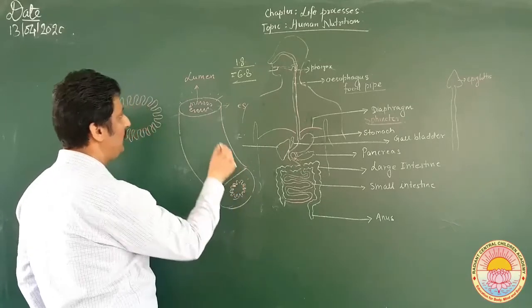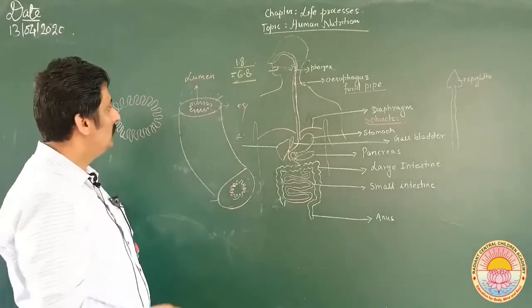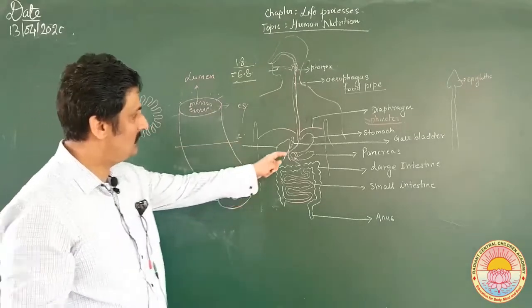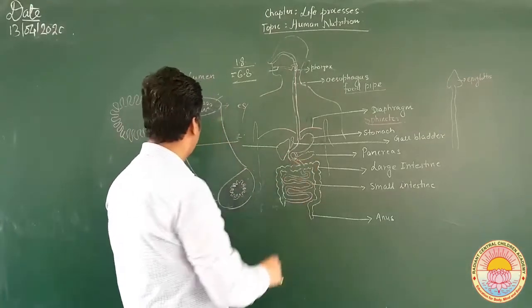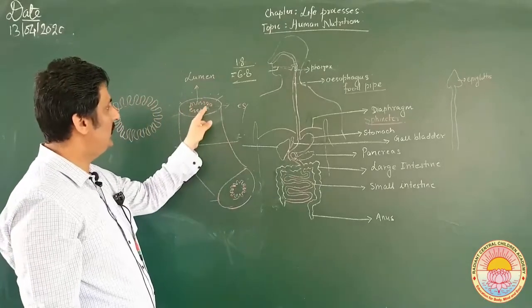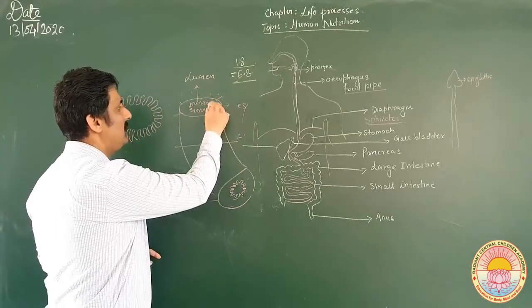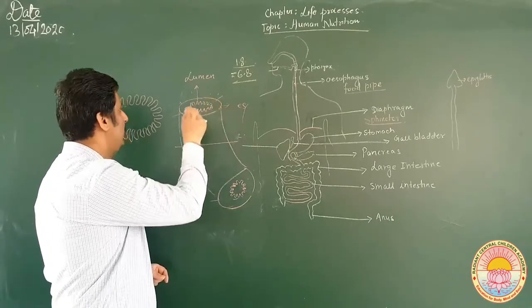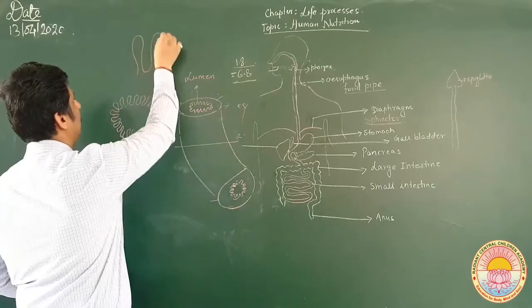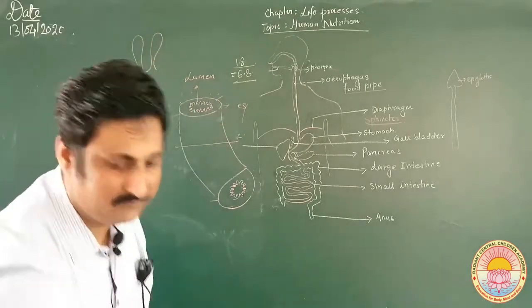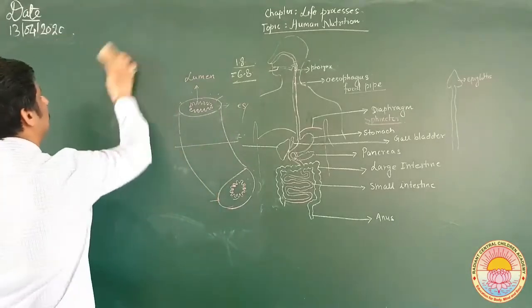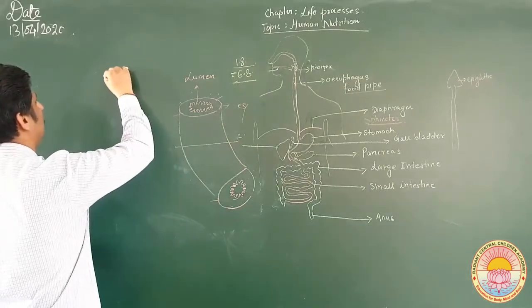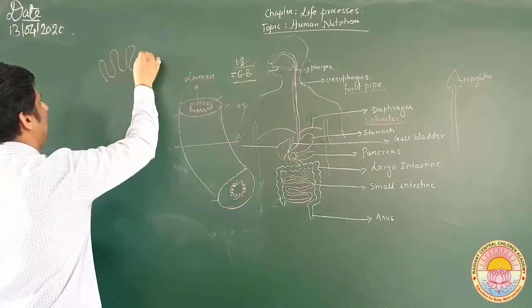These infoldings are actually called villi. Now, if you cut any region from this small intestine, you will find the same infoldings which are called villi. Suppose these are villi.